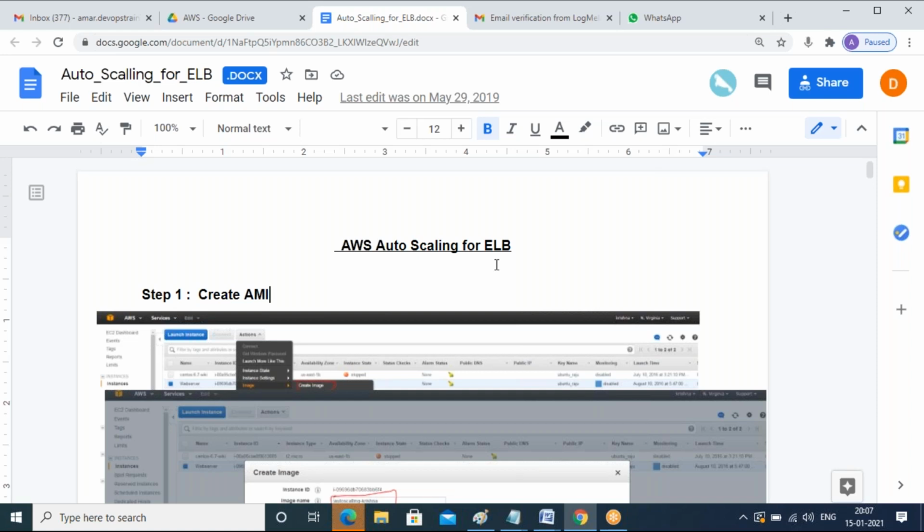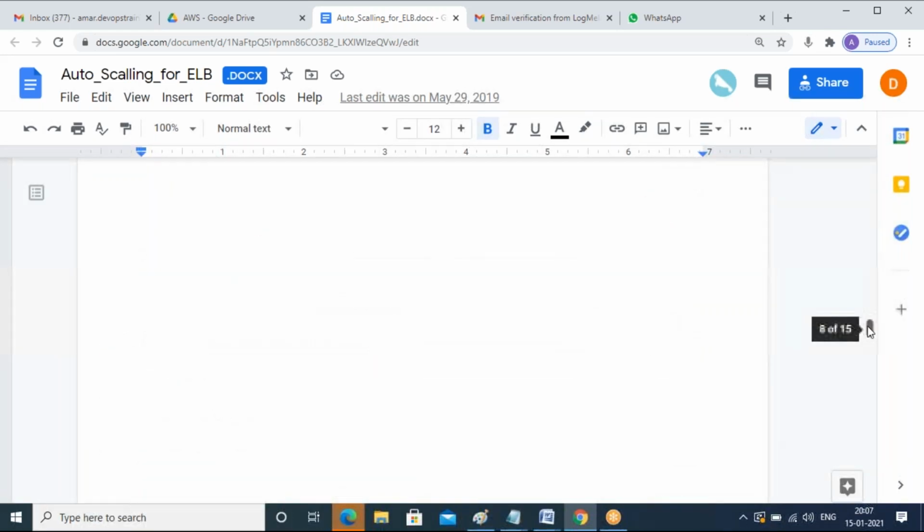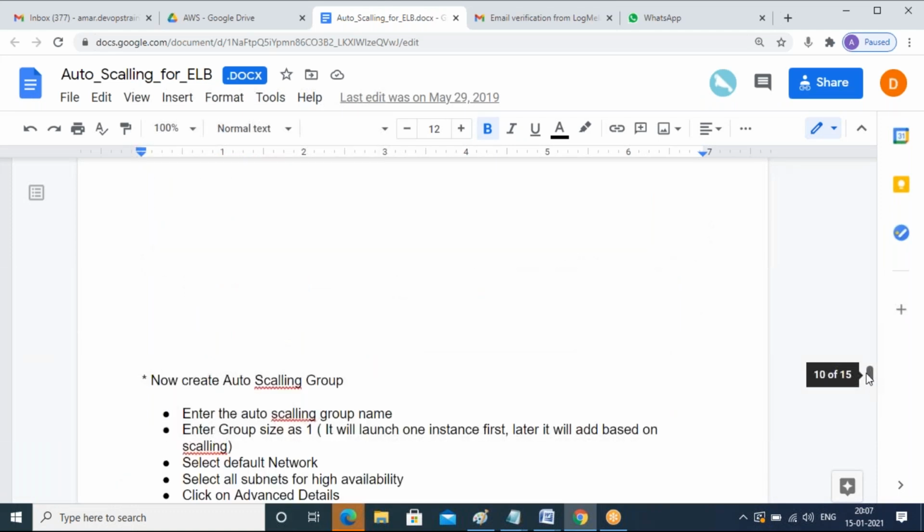Amar, please explain the 11th page. Maybe first go through that 11th page. Yeah, all looks good, fine. But on the 11th page, just the subnet is there, right? That is not required.